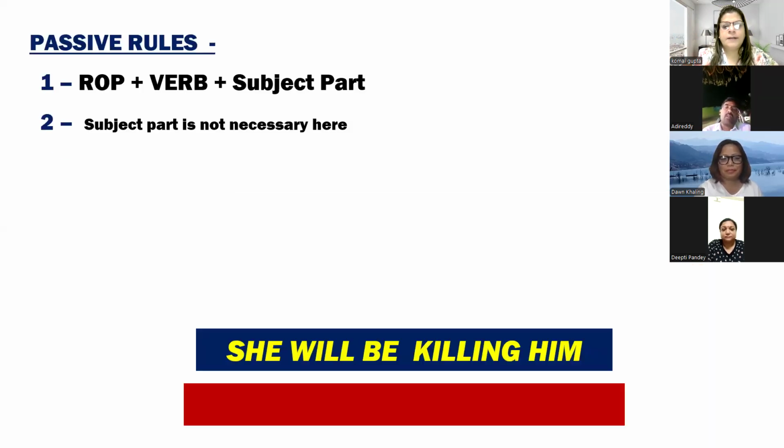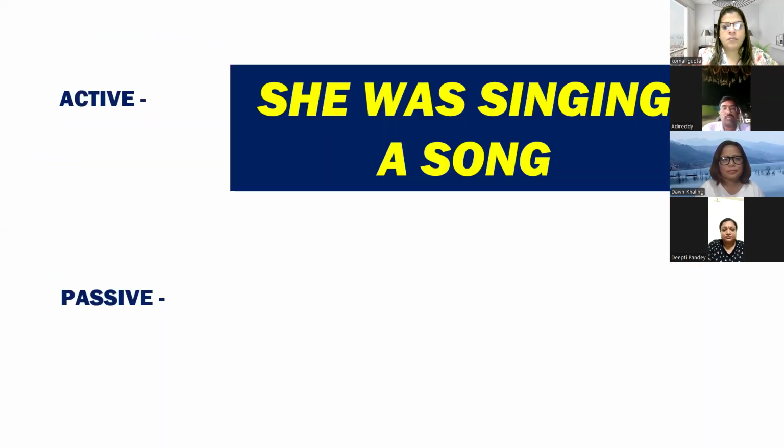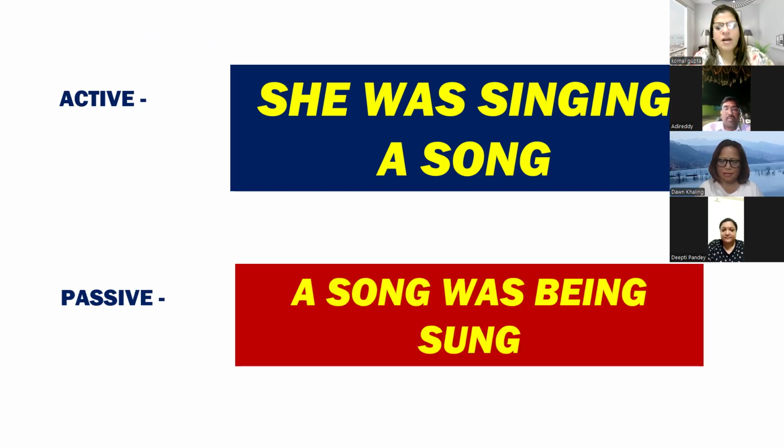Okay, next. She was singing a song. Eddie, ready? Yes, ma'am. A song was being sung by her, ma'am. Very good. A song was being sung. Again, it is a sentence in past continuous. Since it is continuous, again you have to put one extra verb that is called being.